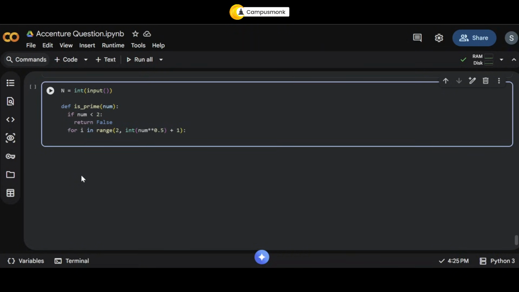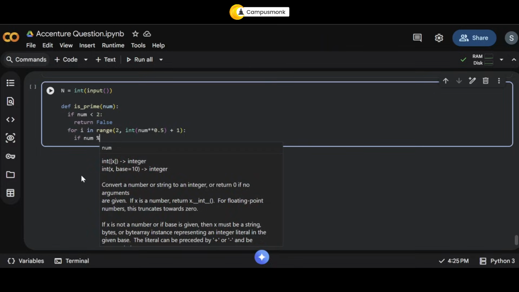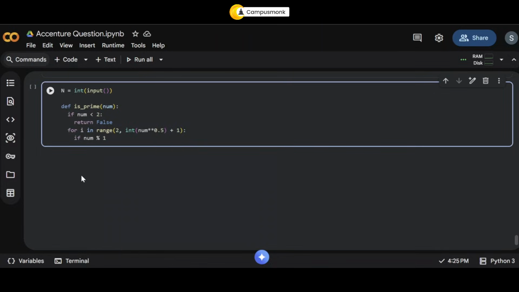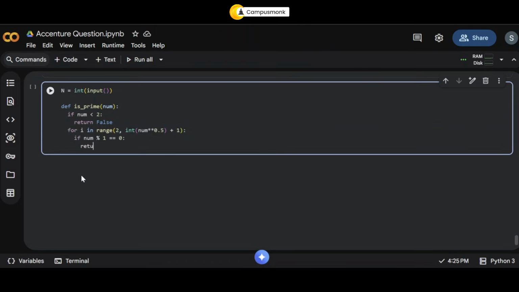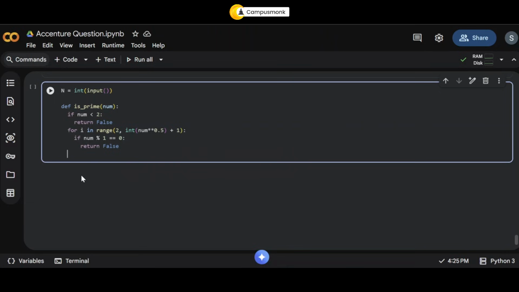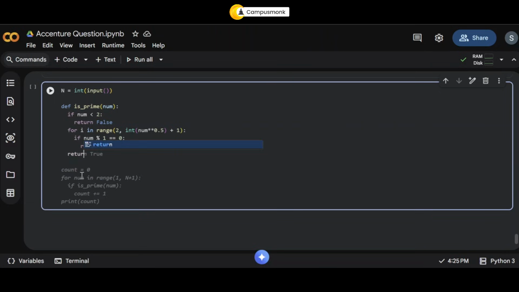Why did I do this? This is basically the square root value. So what are you going to do basically? You will check if your num is divisible by i. Now, what is the definition of a prime number? The number should be divisible only by itself and 1, right? If the remainder is 0, then you're going to return false. Otherwise, you will come out of the loop and just return true.